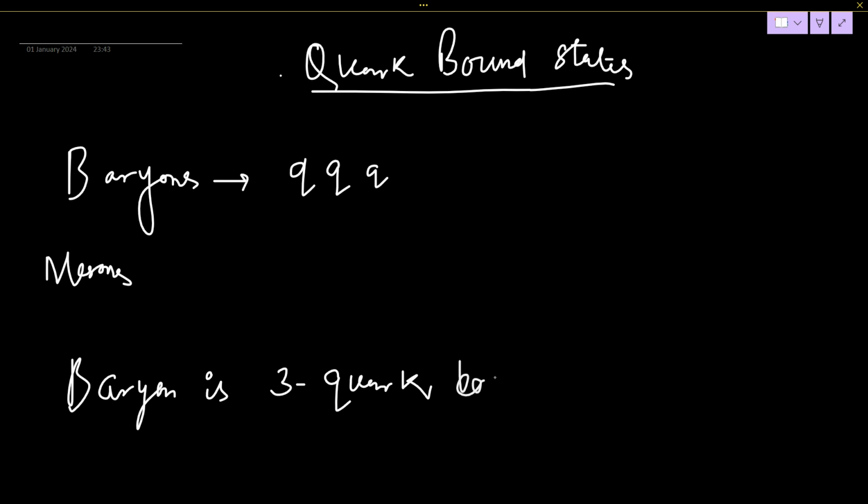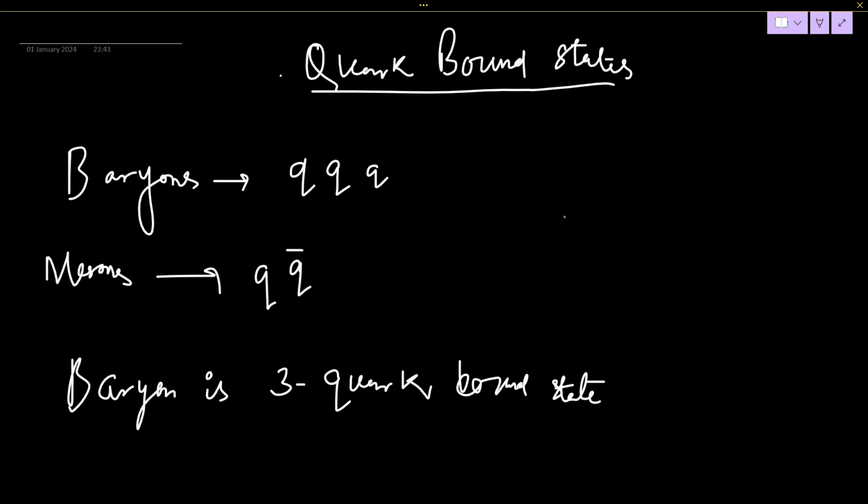That means it's made of three quarks. Now mesons are also there. Mesons are made of one quark and another anti-quark.